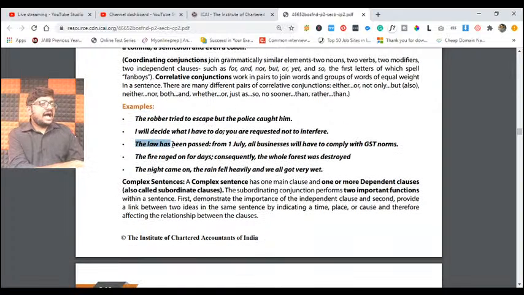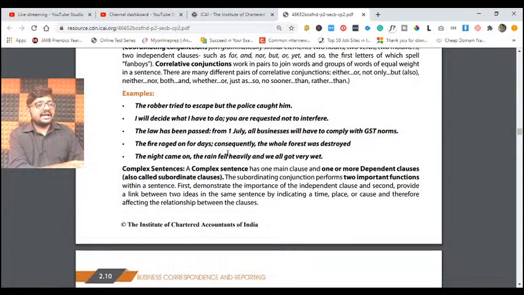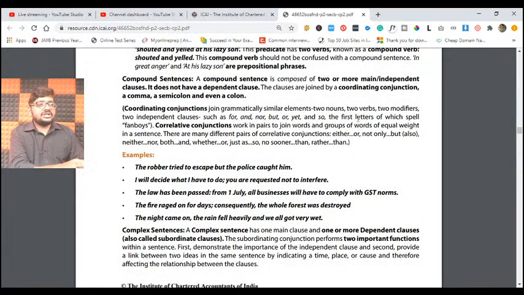Next, the law has passed is one clause. From 1st July, all businesses have to comply with GST norms, is the second clause. Those two clauses are connected by a colon, a semicolon, whatever the case. Understand? Like that, if you try to add two clauses with some kind of coordinating conjunctions, those conjunctions can be a colon, comma, semicolon, or words such as these. Then we call such a sentence what, my dear friends?